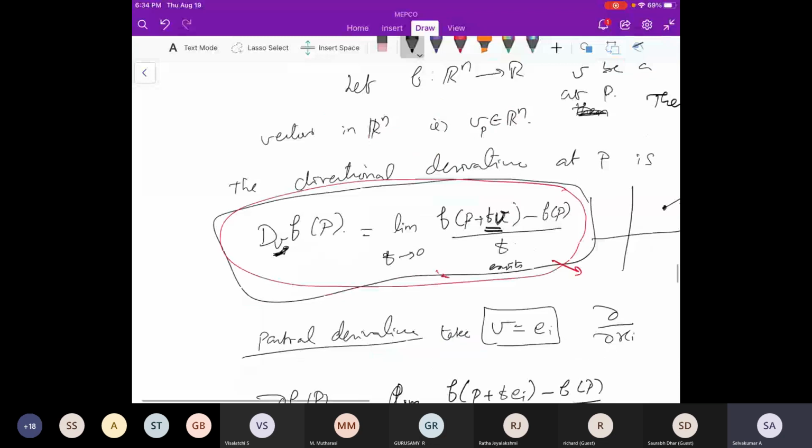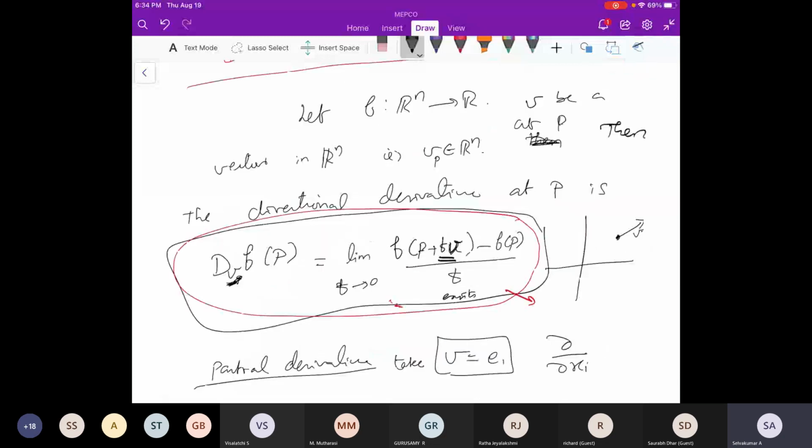We have also seen the directional derivative. What is the meaning of directional derivative? I explained it geometrically also. For defining a directional derivative, we have a function from Rn to R; in general, Rn to Rm can also be defined. There is a vector V in the domain at a point P. The directional derivative at the point P along the vector V is defined to be this derivative.